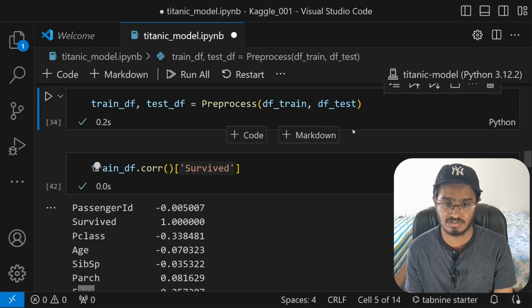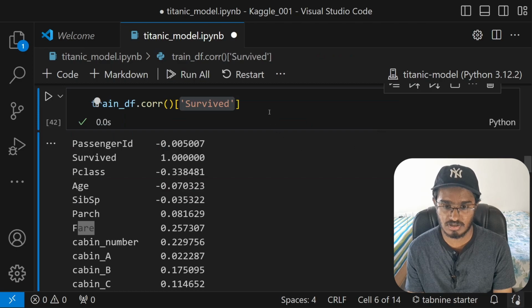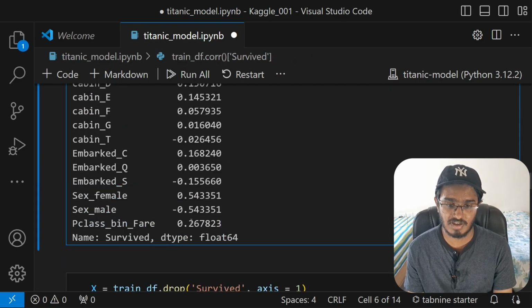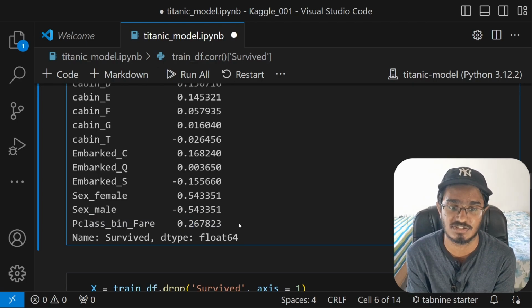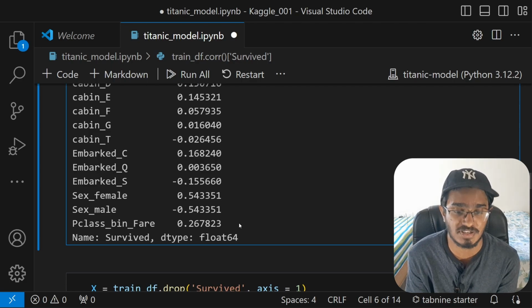Alright, so now when I run this code cell, and then run this one, and run this one, we see that we have a new column, and that correlation is 26%, which is actually really, really nice. This is giving positive indications to the model itself that it can make better predictions.